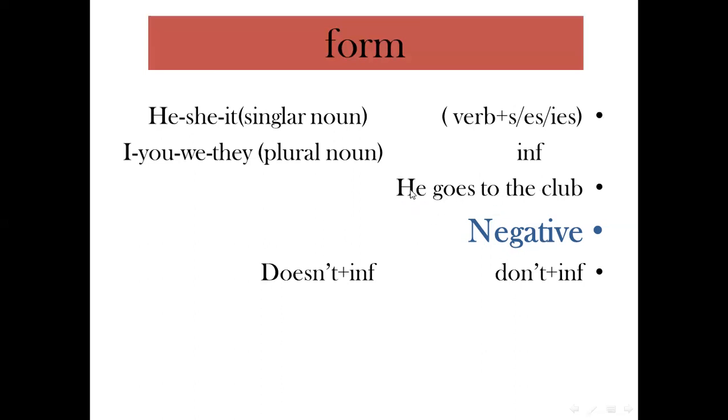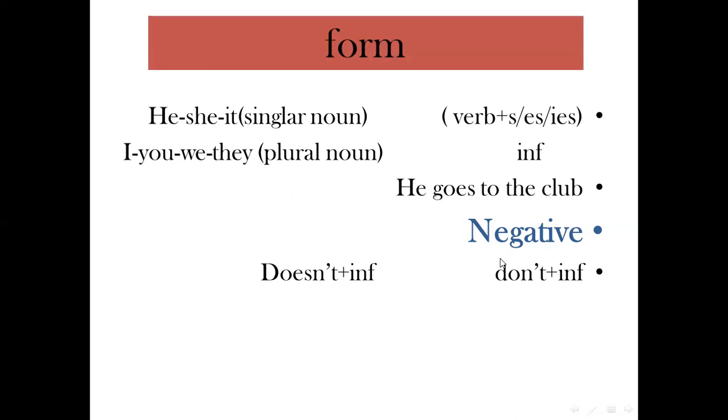Again, if we have he or she or it or any singular noun and we want to use not here, it means that we are going to use doesn't, but after doesn't we must use the infinitive. I can't say he doesn't goes to the club. No, it's wrong. I can't use it. So I have to say he doesn't go to the club without using es.